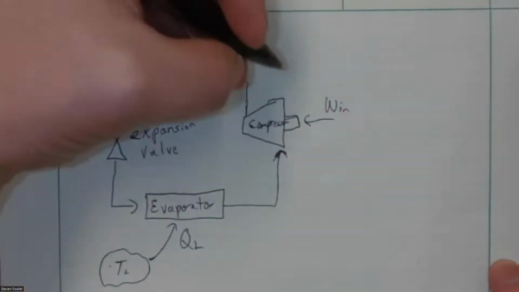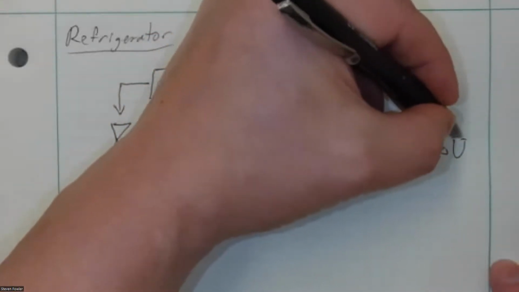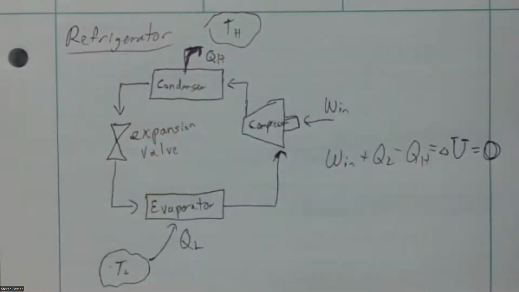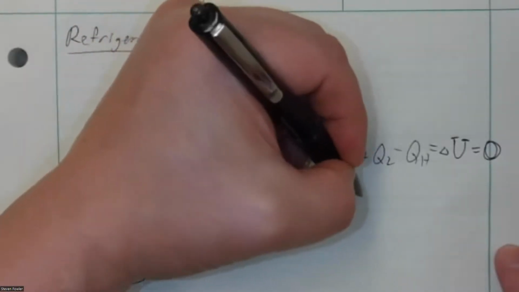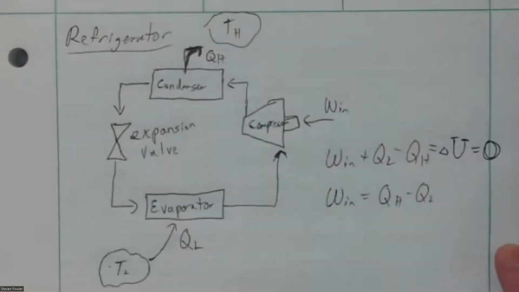So what do we got going on here? If we look at the first law, I've got work in plus QL minus heat out QH. And again, that's equal to, it's a closed system, all the refrigerant is trapped in it, that's equal to delta U. If it's operating in a cycle, that refrigerant will return back to its initial state eventually. So that cycle should operate where delta U is 0 over the entire cycle. So your work in should equal essentially your net heat out, if you will. That's QH minus QL.